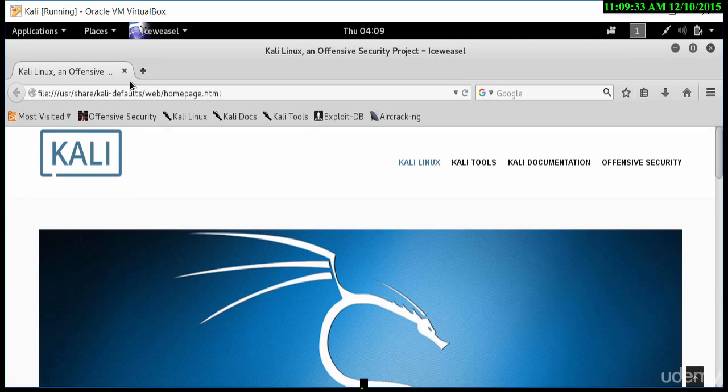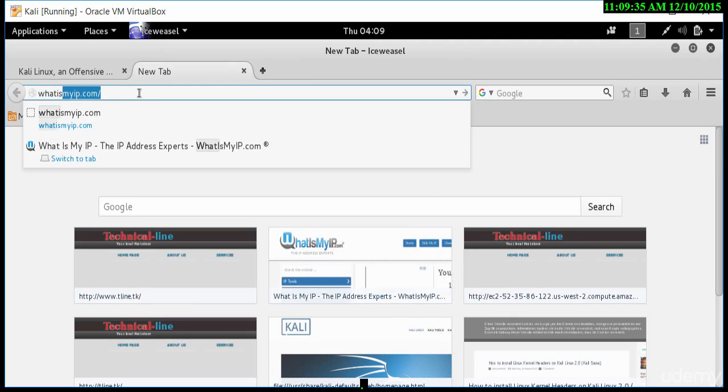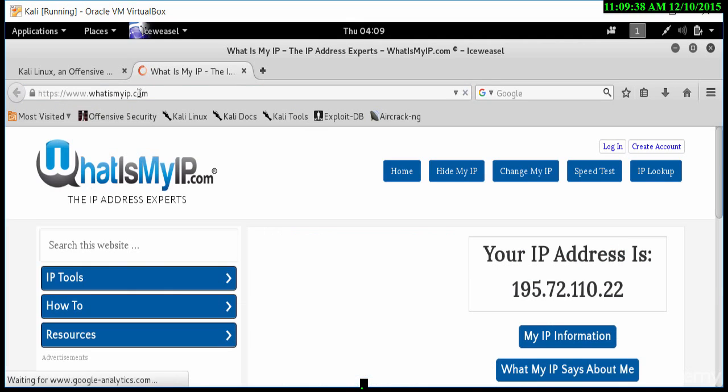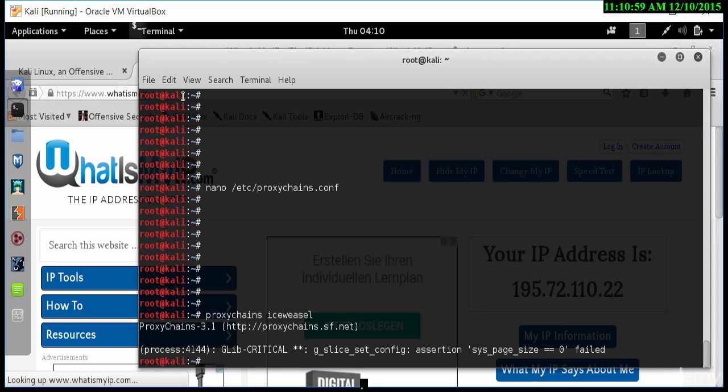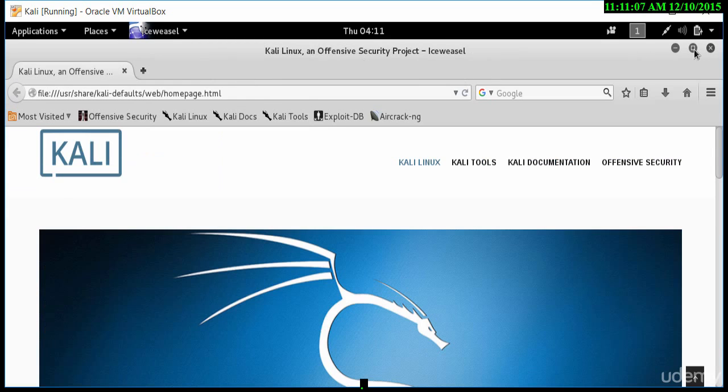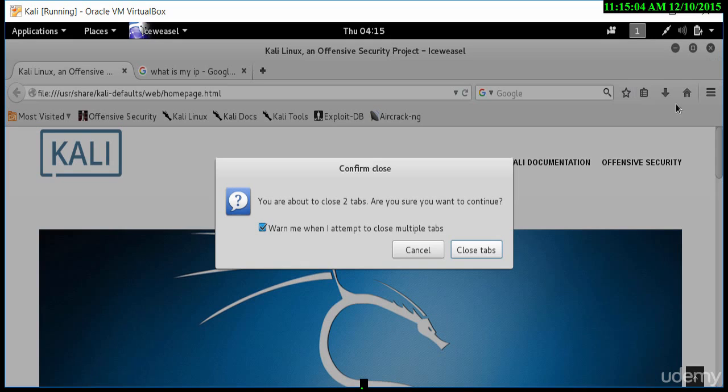Notice the browser's opened up. Let's go in and type in whatismyip.com. And this should give me a different IP address. Oh, it's giving me the same IP address. The reason for that is I most likely had the browser still running before I set up proxy chains. So let me close everything down. Let me close the browser completely, and then restart it. Now when I type in proxychains iceweasel, that should fix that up.